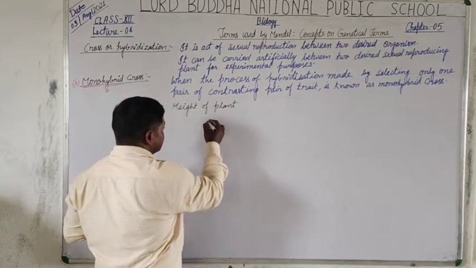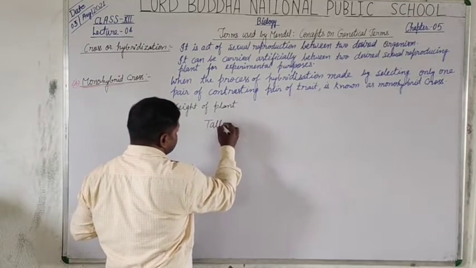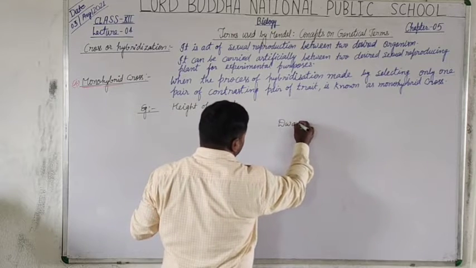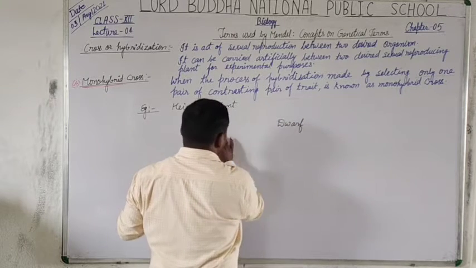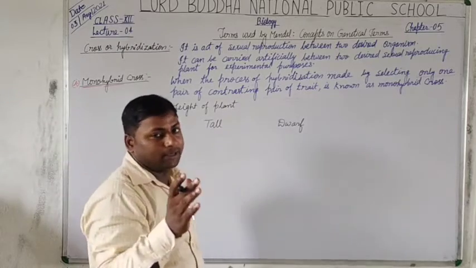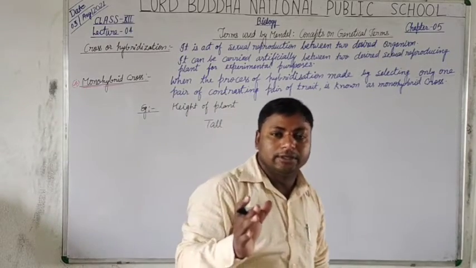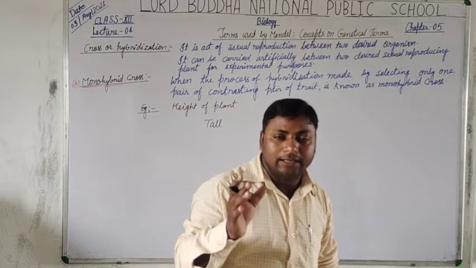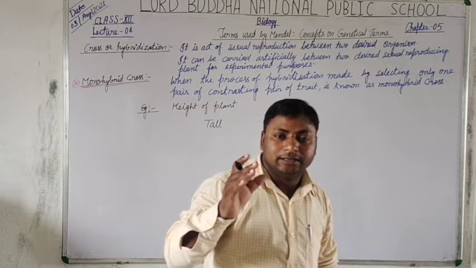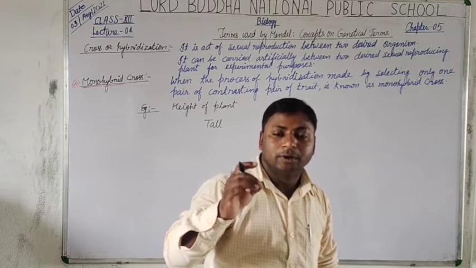The first one is tall, and the second one is dwarf. Tall and dwarf are the two allelomorphic characters of the length or height of the plant stem.